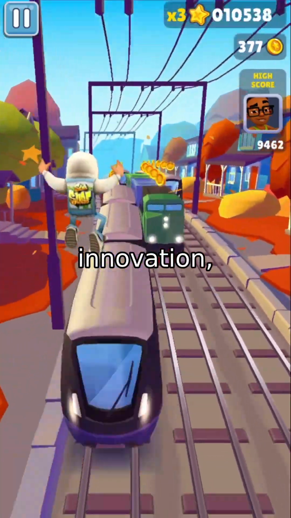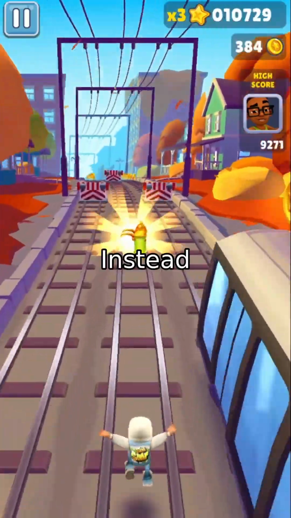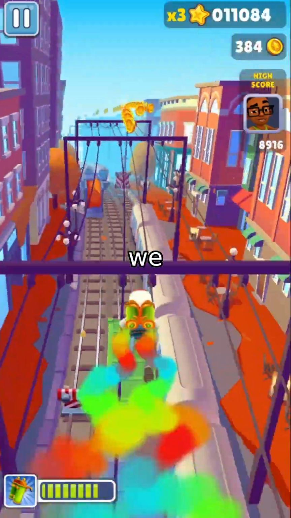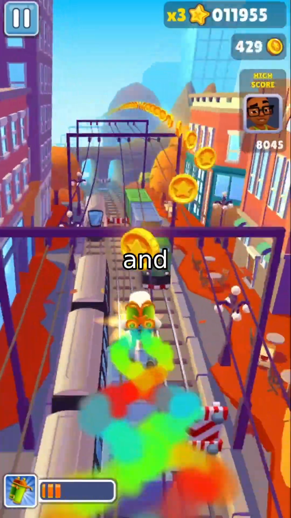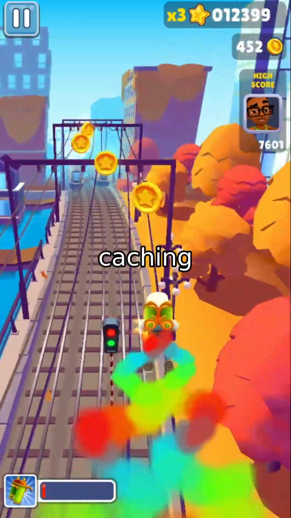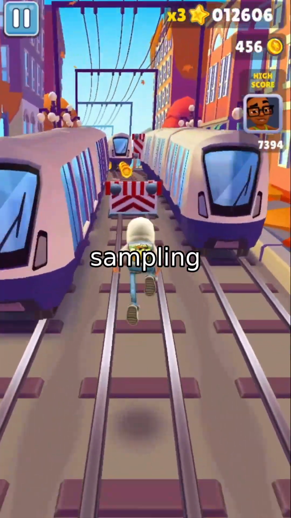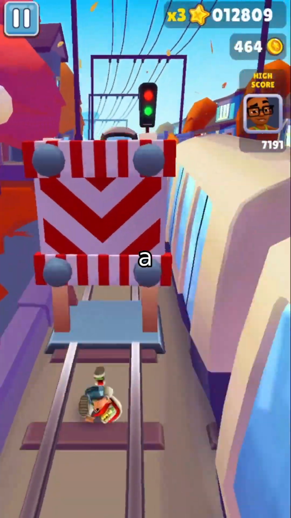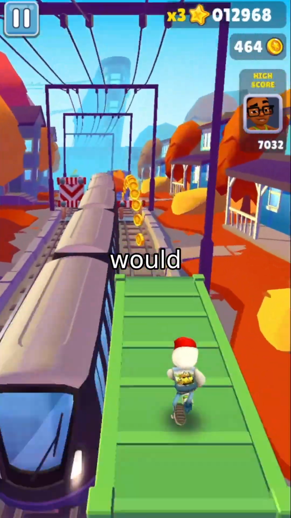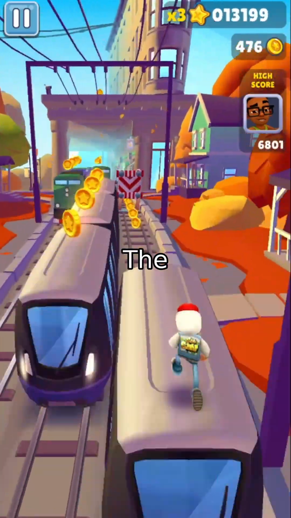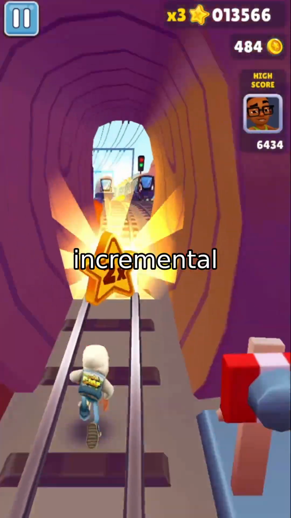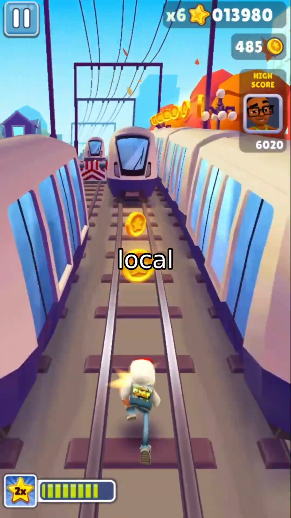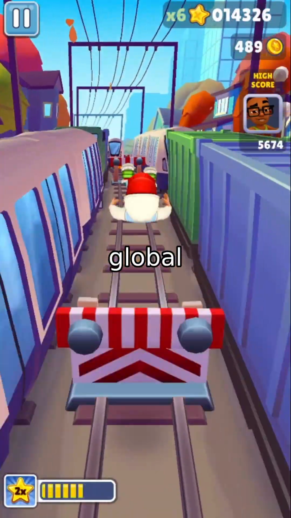Our first innovation: stepwise incremental rewards. Instead of assigning the final reward to every step, we compute the difference in reward between two states, one where we apply the current SDE step, and one where we don't. We do this by caching the intermediate latent, then running ODE sampling from that point forward, which gives us a clean, deterministic estimate of what the image would have been without the current stochastic update. The difference between these two rewards, the gain or loss from that single step, becomes our incremental reward. This is the pure local effect of the denoising action, stripped of global bias.